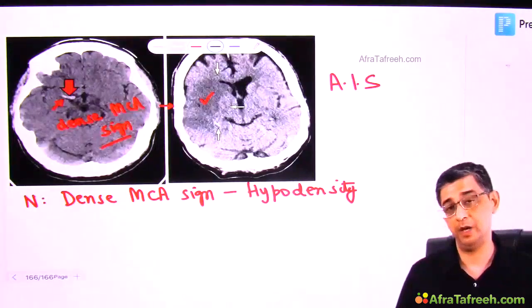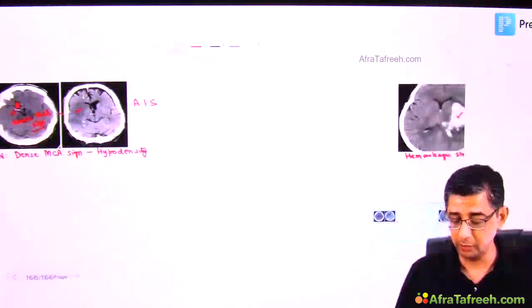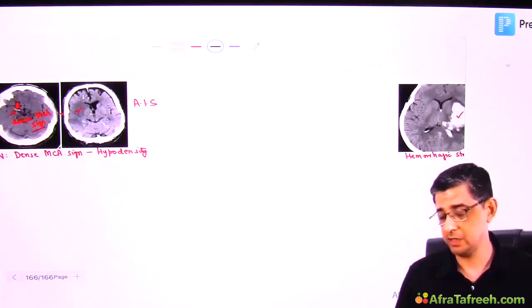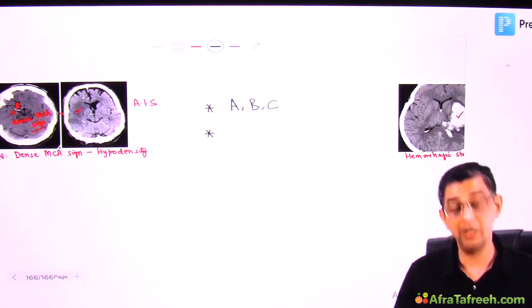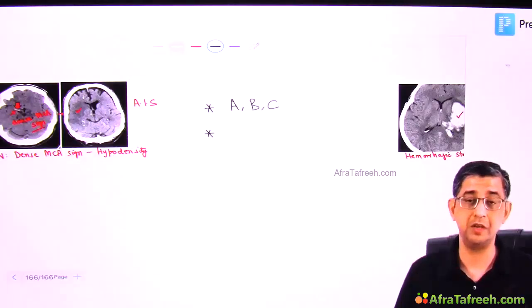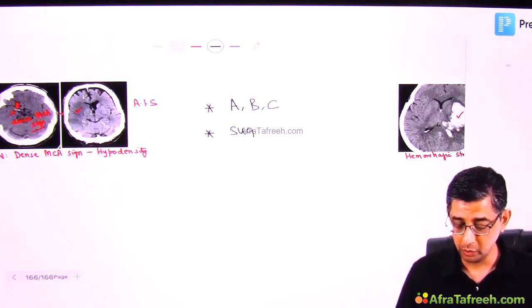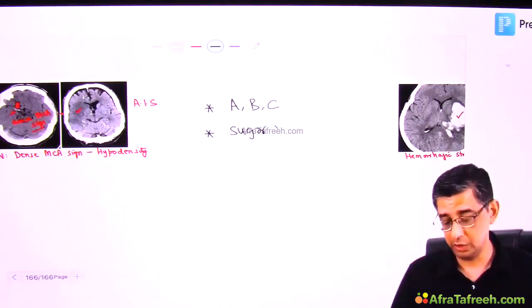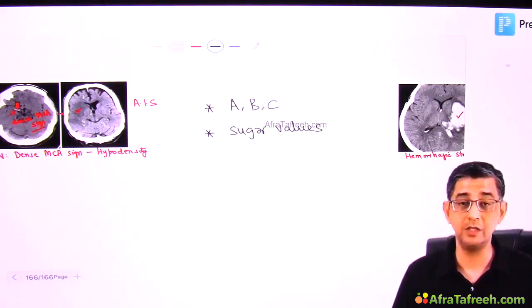Now, what are the steps in management? They're again important. Don't straight away start with thrombolysis. If I look at a broad perspective, it could be AIS, it could be hemorrhagic stroke. So the initial steps that would be taken would be airway, breathing and circulation. So I want you to understand the fact that you don't straight away start with thrombolysis in AIS. First is the basic steps of airway, breathing, circulation. Then you also need to monitor the sugar values. You see, if sugar is high, even then it will cause problems because it will increase the swelling in the brain.